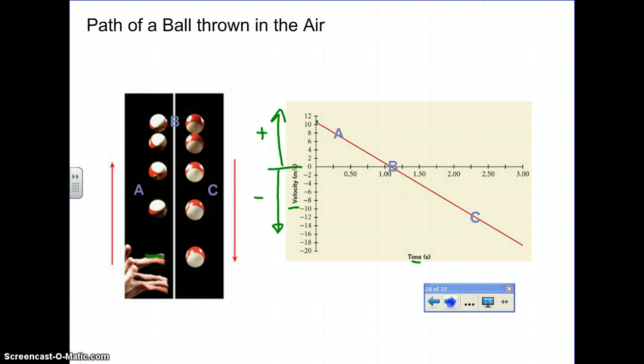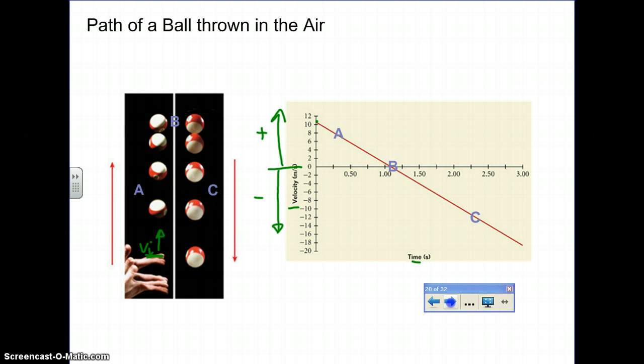Of course, this implies that we didn't really start paying attention until the moment it left the person's hand and was actually in the air. One of the important things that you need to understand about free fall objects, and this wasn't on the previous slide, is that there can really be no other force acting on it but the force of gravity, which means it can't be experiencing any other outside acceleration. So as long as it's touching that person's hand, it's not in free fall until the moment it comes off their hand. And that is going to be its initial velocity.